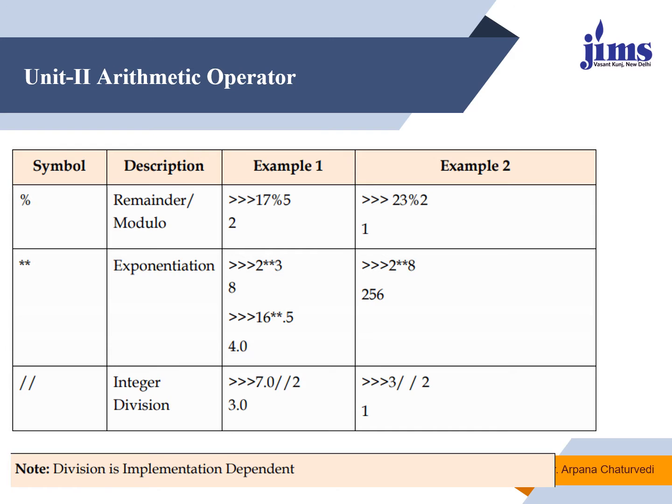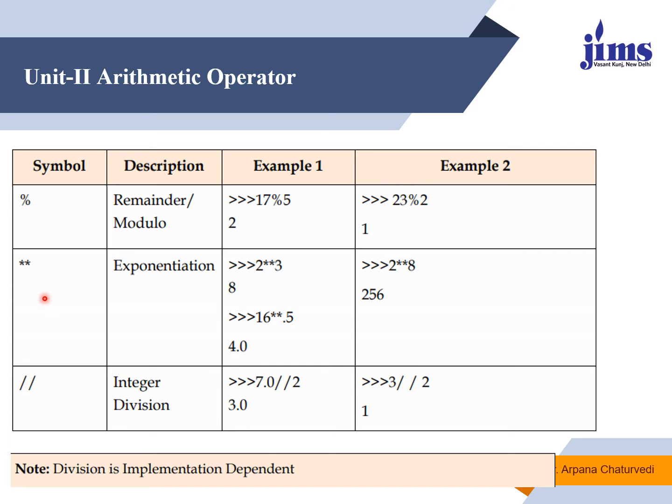Now this is the remainder operator or modulo operator, which returns the remainder. If you divide two numbers, division returns the quotient part, whereas percentage returns the remainder part. If you divide 17 by 5, it will return the remainder, that is 2. Whereas if you divide 23 by 2, the remainder will be 1.